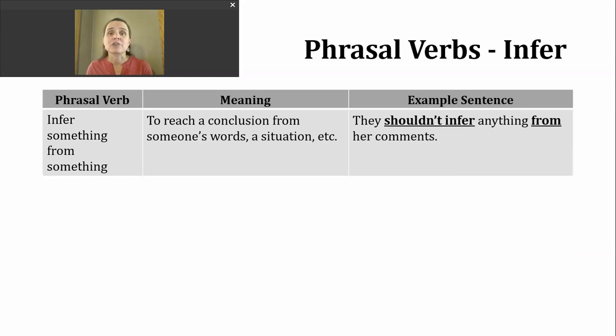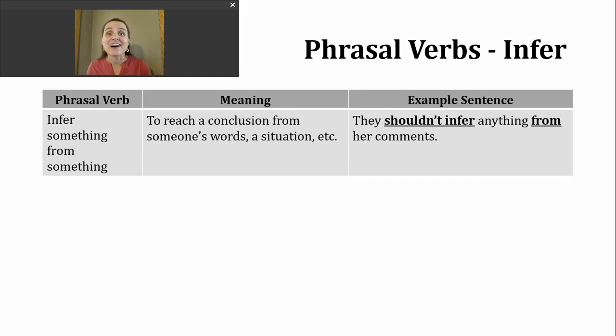I only have one phrasal verb for us to look at today. And the meaning of it is still connected to the original meaning. I did want to identify how you might see this verb used with the preposition from. So one way we use infer as a phrasal verb is to infer something, or I might say one thing, from something else or a second thing. And again, it just means that we're reaching a conclusion using someone's words, things we can observe in a situation, or some other type of information.